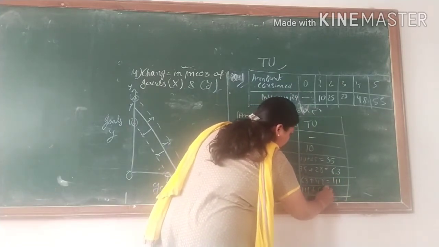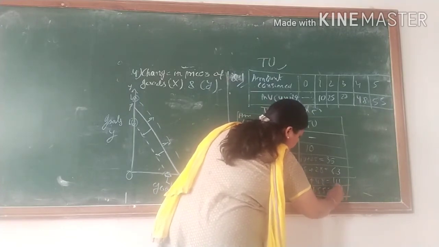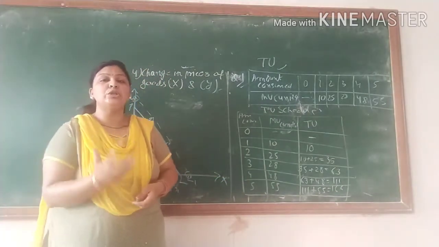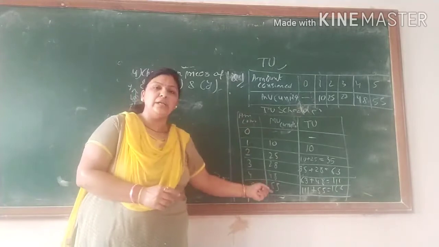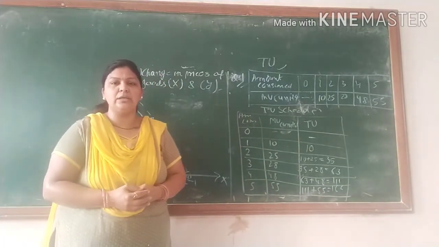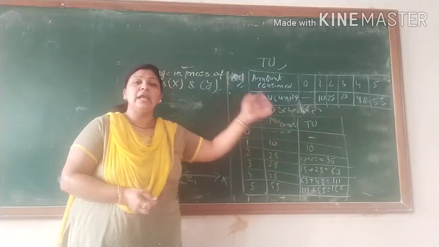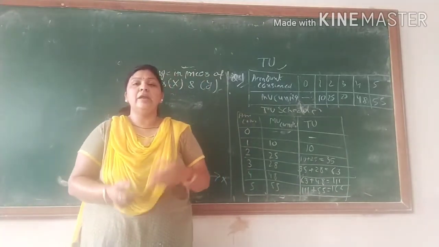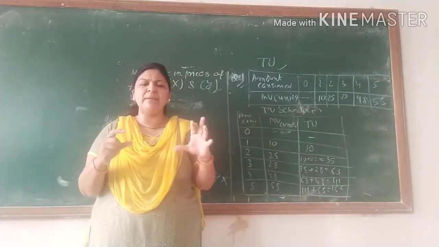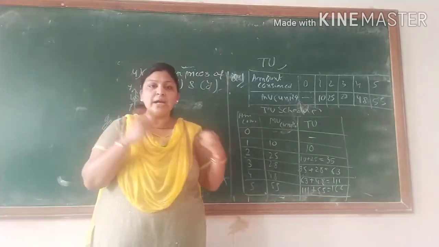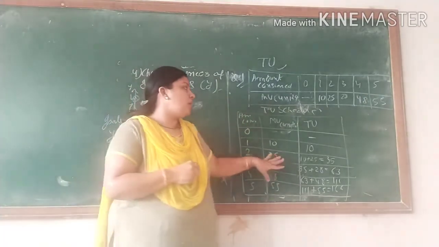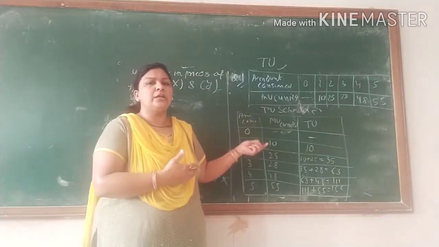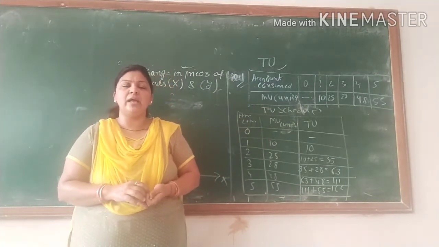111 plus 55, it means 166. So this is the answer of TU. TU means the total utility. So when you have the marginal utility, you just add the marginal utility to get total utility. If you have the total utility, you just subtract to get the marginal utility. Simple fundamental: to find total, add; to find marginal, subtract. Clear? So this is all about today's session. Tomorrow we will start new addition or new numerical portions, and then after I will send the notes to you.